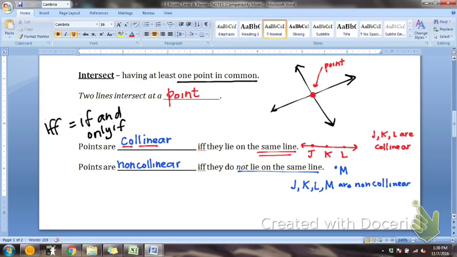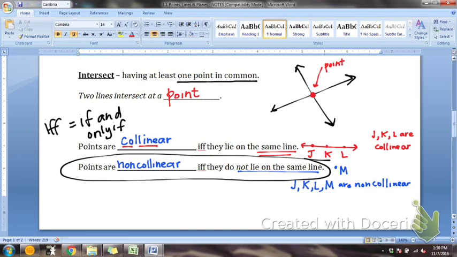Okay, so let's look at this really quickly. I want you to look at it so that you can understand what this means. If we look at this non-collinear statement, if we read it starting at the left, it says points are non-collinear if they are not on the same line. That makes sense. Now, let's start back here.